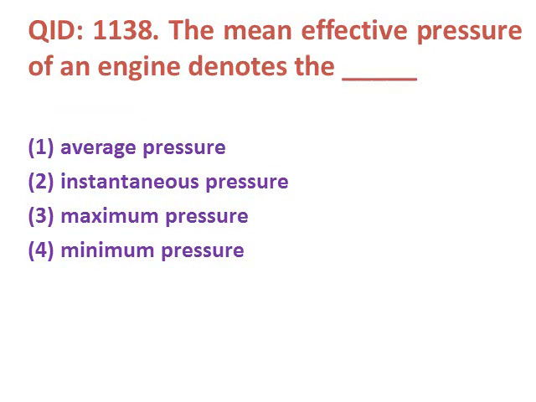Next question, the mean effective pressure of engine denotes the dash. Options are first average pressure, second instantaneous pressure, third maximum pressure, fourth minimum pressure. The correct answer is average pressure. Mean effective pressure is also known as the average pressure of the engine.